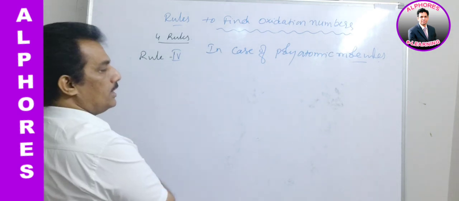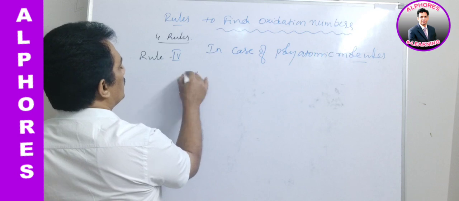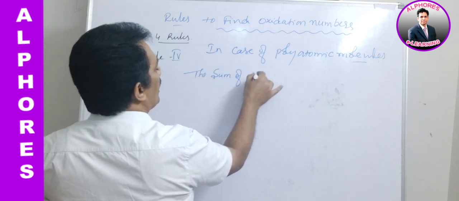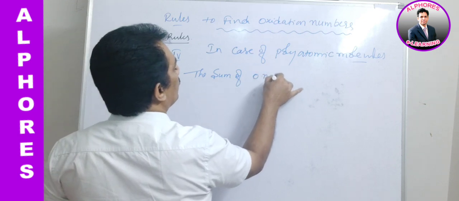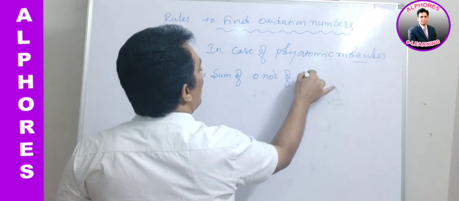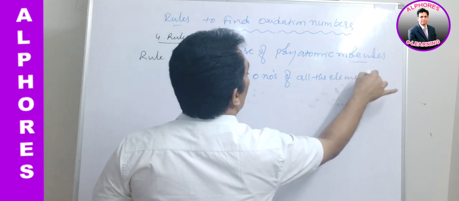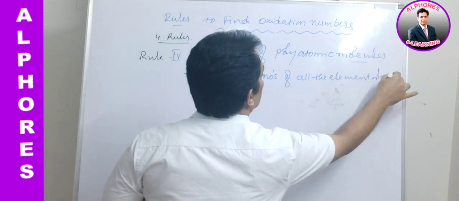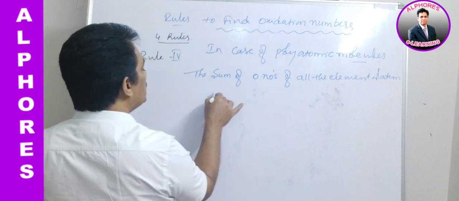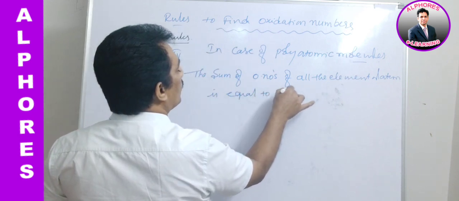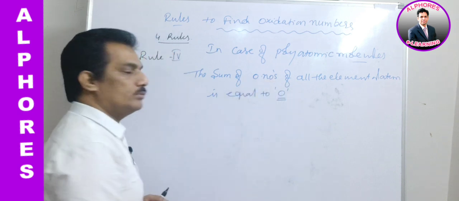In case of polyatomic molecules, the sum of oxidation numbers of all the elemental atoms is equal to 0. This is rule number 4.